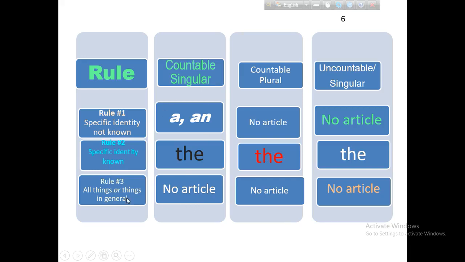Countable nouns, all things or things in general. When you speak of things in general, we cannot use any article. When it is a countable noun in general, we should not use any article because we want to make it general. With an uncountable noun, singular or plural, we cannot use any article.